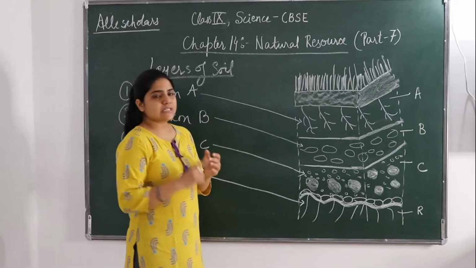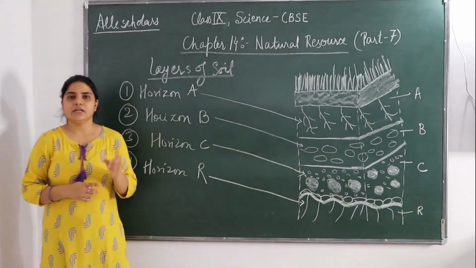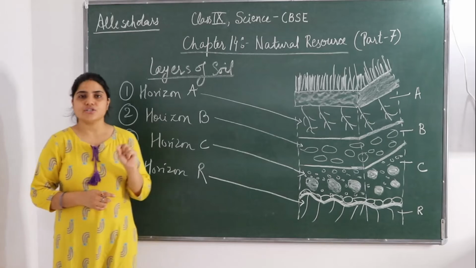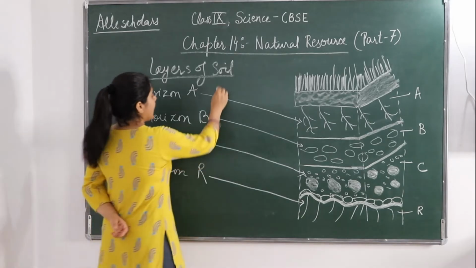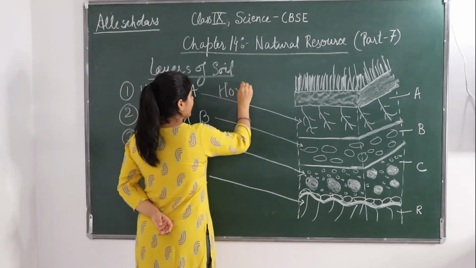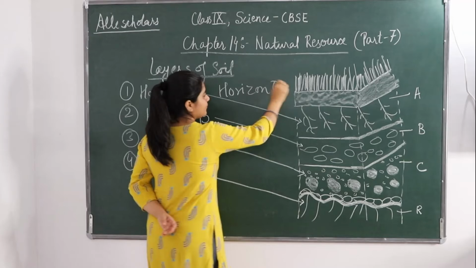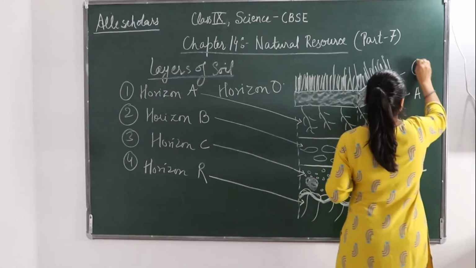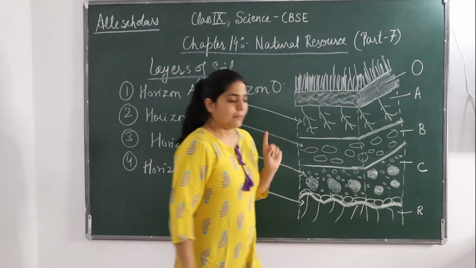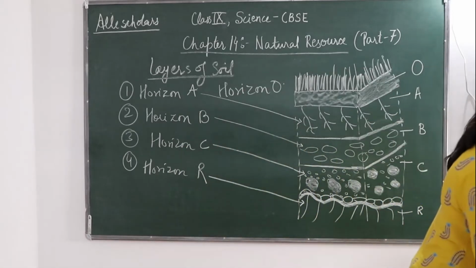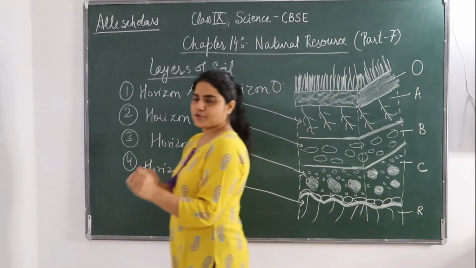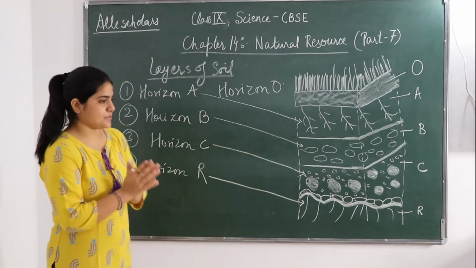Now in some soils there is one more additional horizon, and that is called horizon O. This horizon is present here. But horizon O is not present in all soils. In some soils it is present, in most of them it is absent.